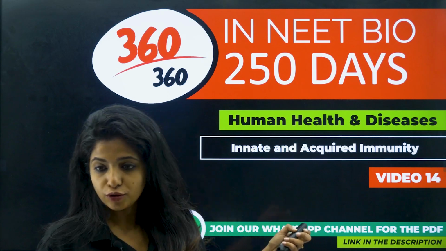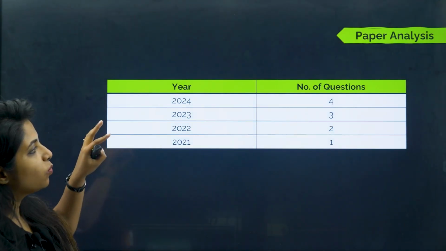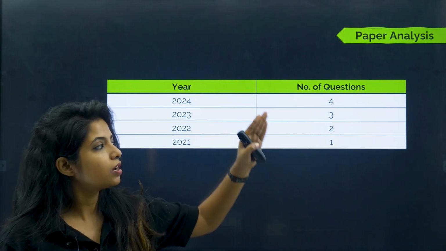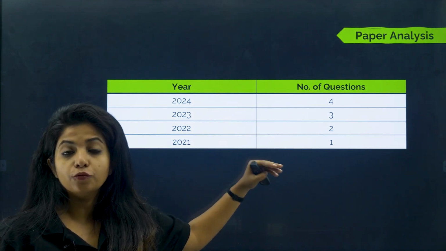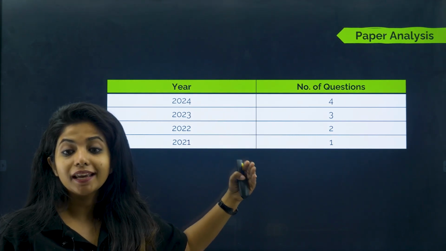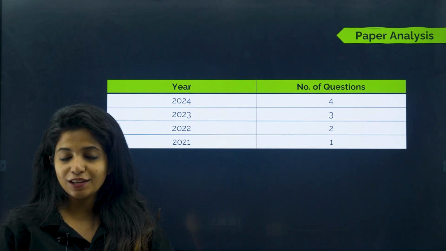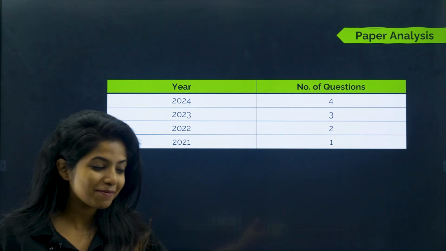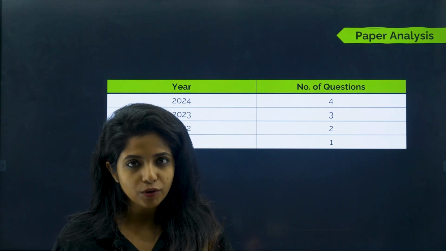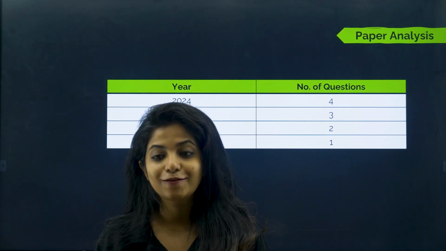This will be video number 14, and why we chose this chapter is because in the previous years, the number of questions has been increasing. So we can expect the same for this year as well. It has been 1, then it became 2, 3, 4. This year probably 5, or it could be back to 3, we never know, but it's our duty to study it, so we have to do it anyways.